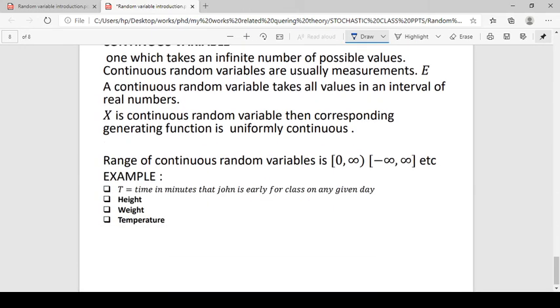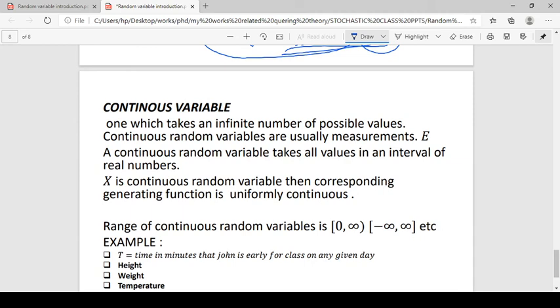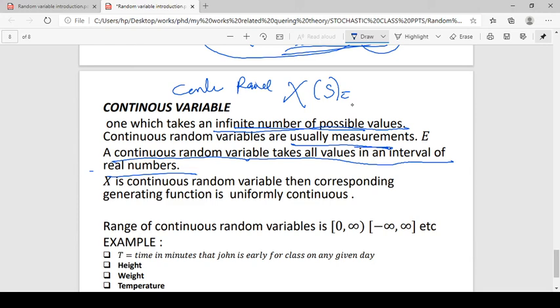Next is the continuous random variable. A continuous random variable is also one of the random variables, but its outcomes have an infinite number of possible values. Continuous random variables are usually measurements. A continuous random variable takes all values in an interval of real numbers. So the image of that random variable is an interval of real numbers.